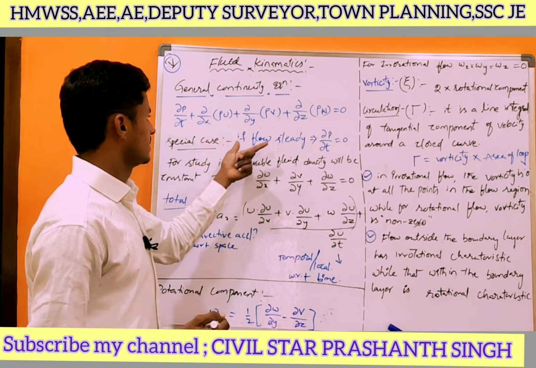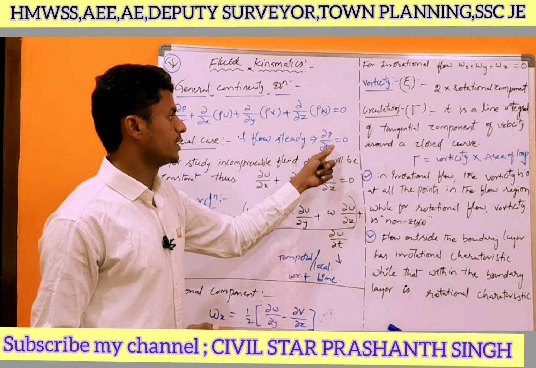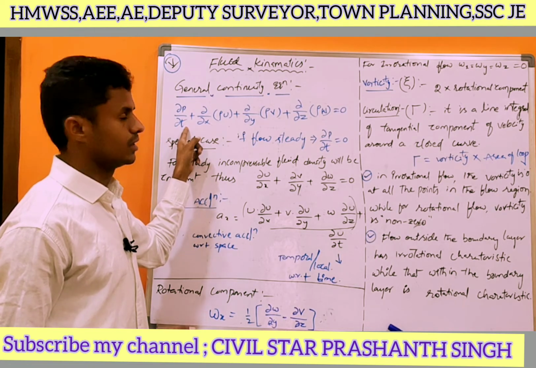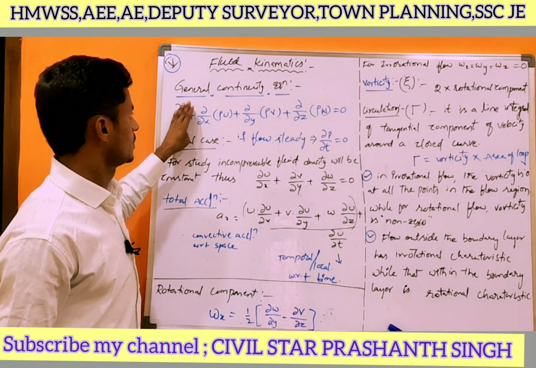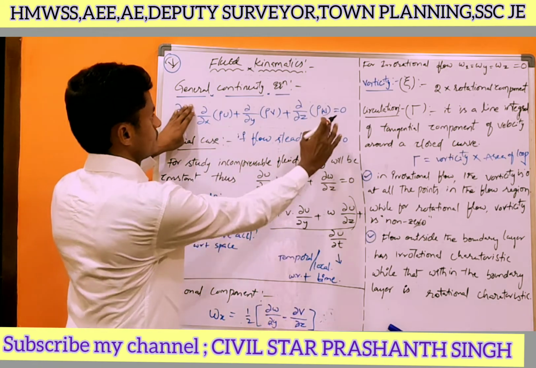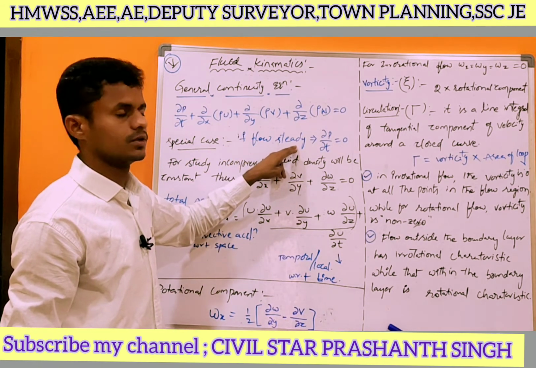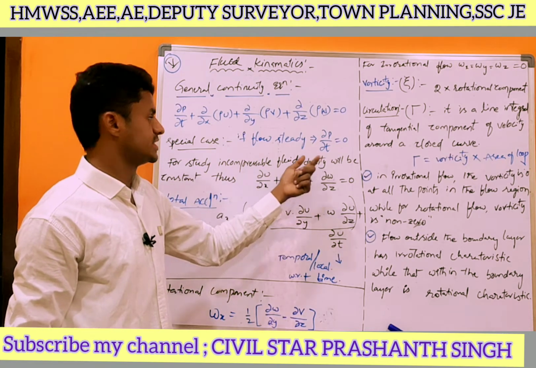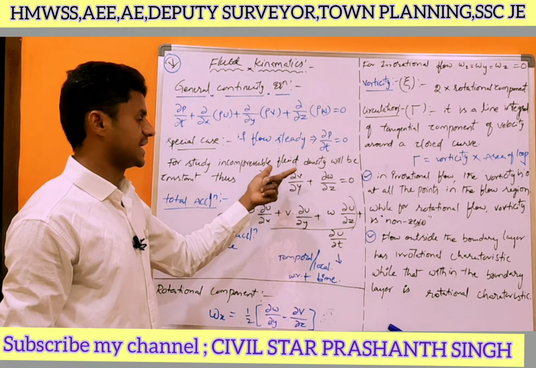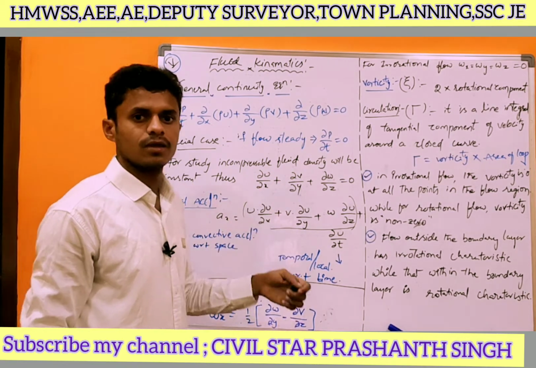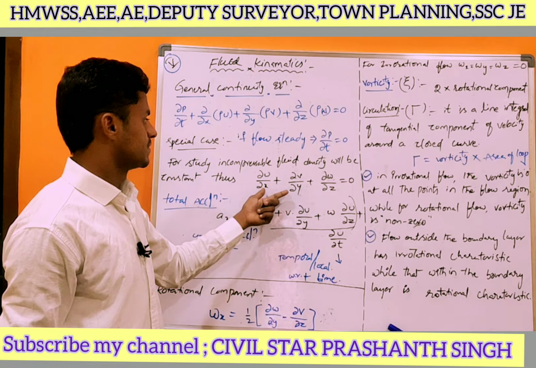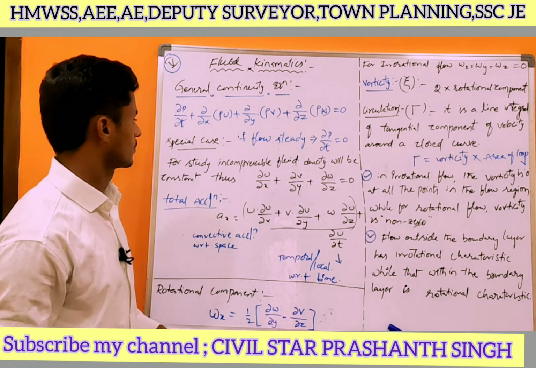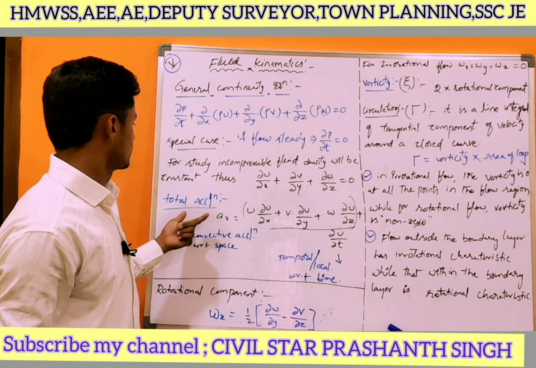For the special case, if the flow is steady, then dou rho by dou t equal to 0. In place of dou rho by dou t, if you replace it with 0, then we will get this equation for steady flow. For steady and incompressible fluid, density will be constant. Okay. Dou u by dou x plus dou v by dou y plus dou w by dou z equal to 0. Okay. Next one is total acceleration.